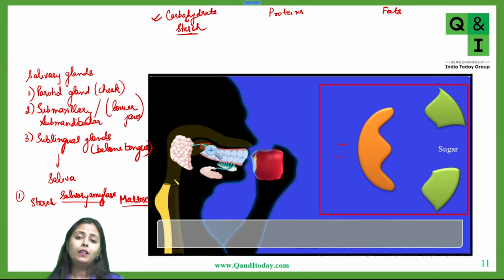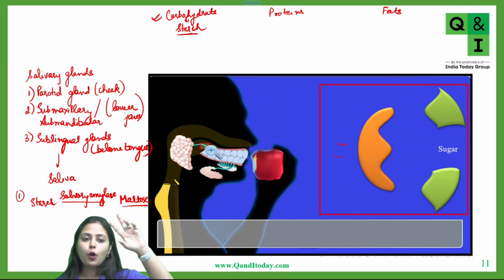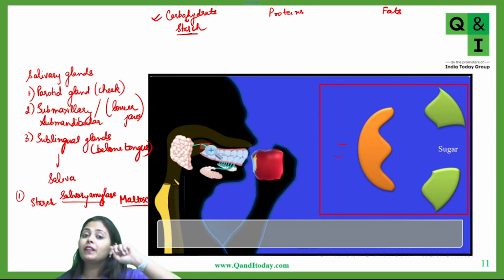Okay, now let me ask you this. Before this slide, when we talked about the conversion of complex food into simpler food, what did I tell you? That eventually starch or carbohydrates have to be converted into what? Glucose? Yes, everyone. Everyone else also respond. I want everyone's answer. Starch has to be converted into glucose.